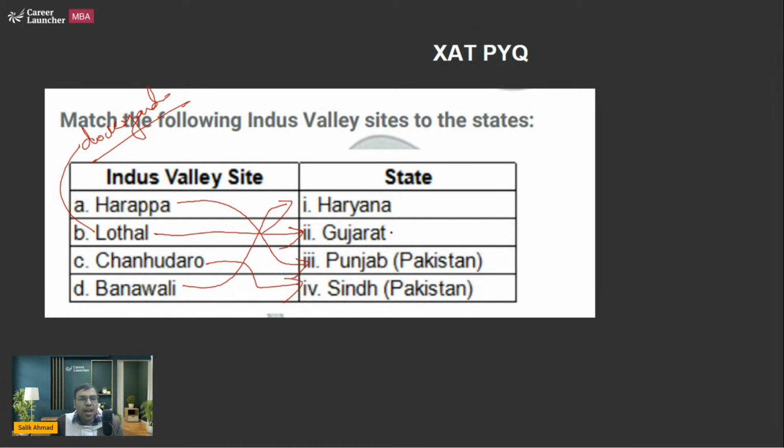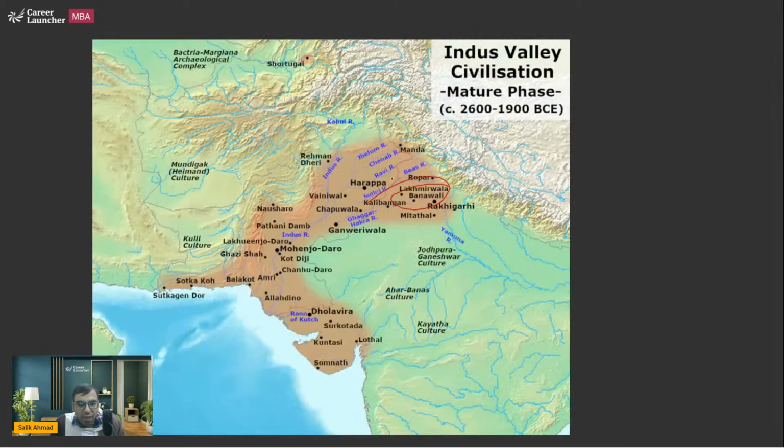Let me tell you where exactly these regions are. First of all, we should see the border. This is the border between India and Pakistan. I'm making a rough sketch. Now let's talk about the first one, Lothal. This is Lothal today in Gujarat, famous for its dockyard. This is the place where ships used to come this way and there were stands for ships. Docking is the technical word to be used, not stand, but that is what I want to explain.